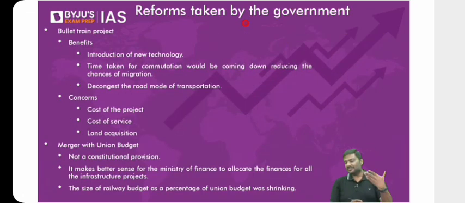Now, what are the reforms which have been undertaken by the government to promote railways? What have we done so far? Let's start. First one is the bullet train project. Have you heard of this or not? Very recently it was in the newspaper when the head of Japan visited India.